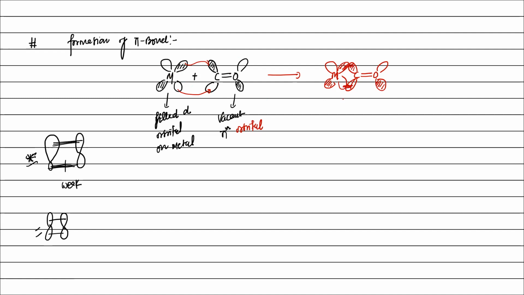Showing the overlapping, this will form. This is the CO pi bond, right? Finally we can mix both, so what will form? Metal to carbon sigma bond, and this is the pi bond. This is the bonding in metal carbonyls, right? Bonding in metal carbonyl has some reactivity effect on the carbon monoxide, right?